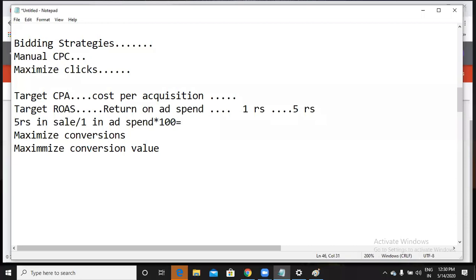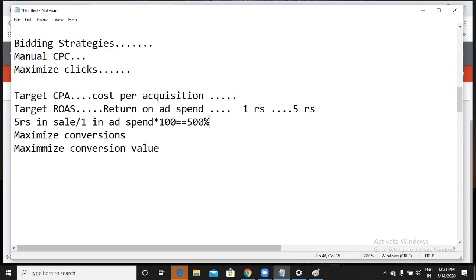5 by 1 into 100 is 500 percentage, right? Yes. So here I can mention to Google that I want a 500% return. That means for every 1 rupee I spend on my ad, I want 5 rupees back. That is what you can simply define in percentage to Google. If I am using 500%, it means 5 rupees in return.